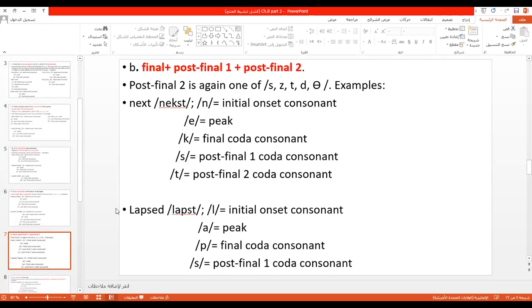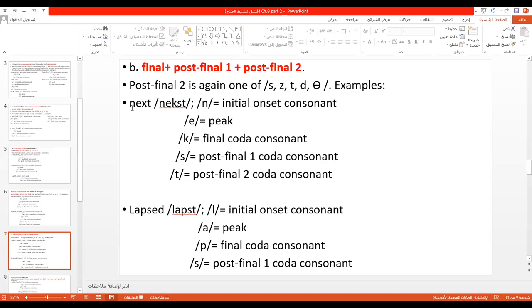The other case is: if there are also three consonants, but the first one is not one of many English, then I'm going to call the first one final. The other consonants that follow are post-final 1 coda consonant and post-final 2. To be sure my analysis is correct, the third consonant must be one of s, z, t, d, th. Look, post-final 2: one of s, z, t, d, th.